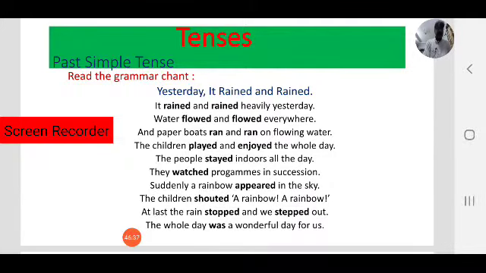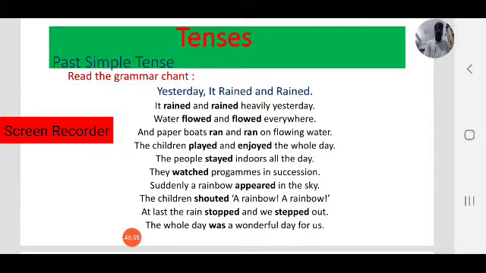Read the poem chant once again. It rained and rained heavily yesterday. Water flowed and flowed everywhere. And paper boats ran and ran on flowing water. The children played and enjoyed the whole day.